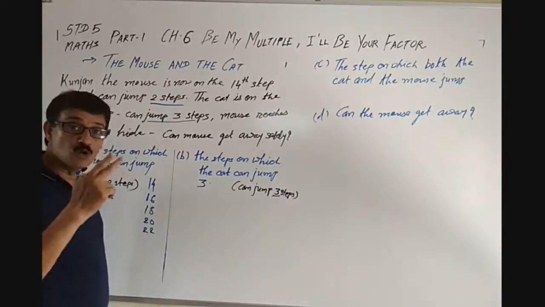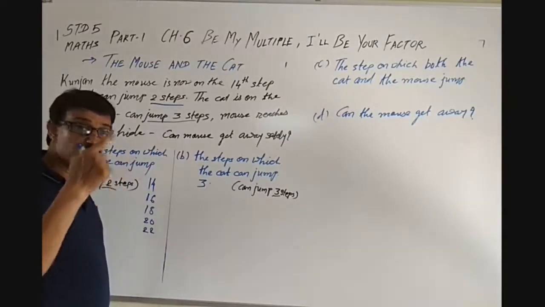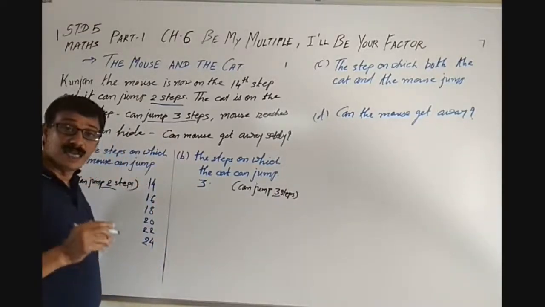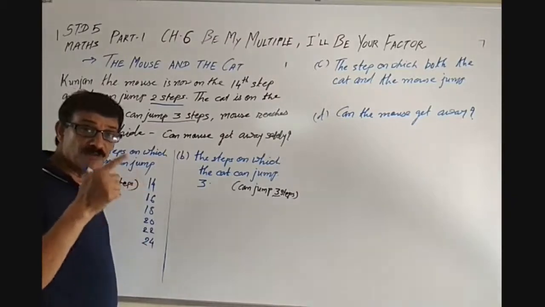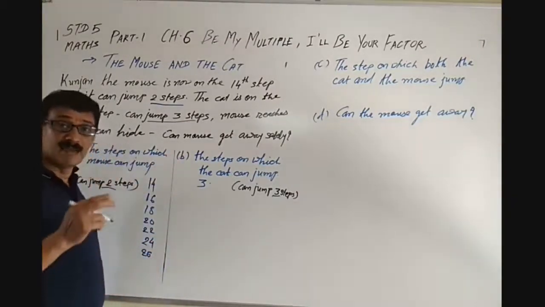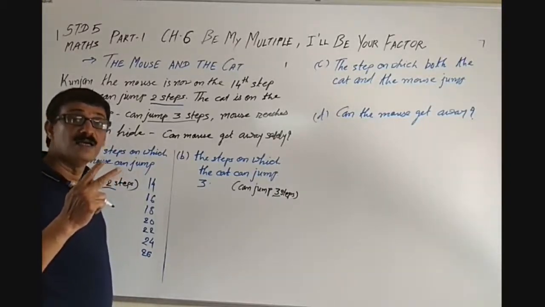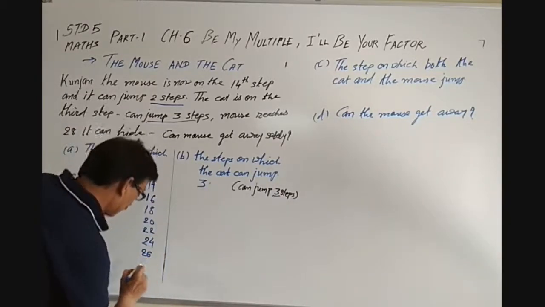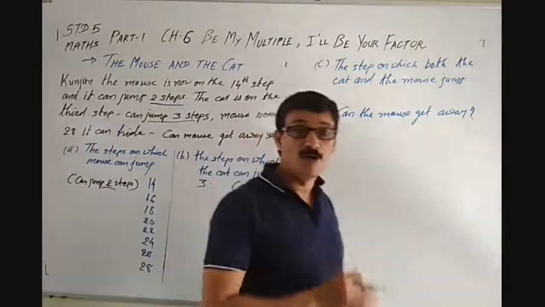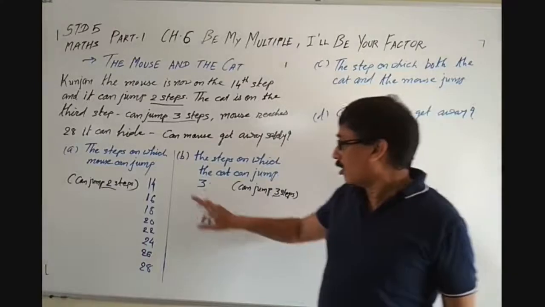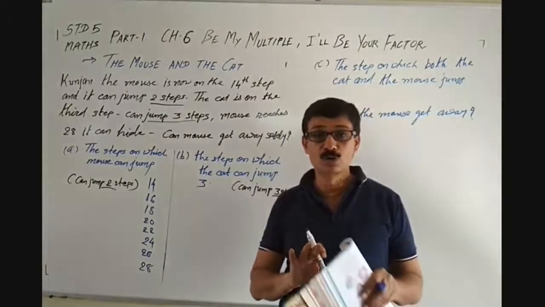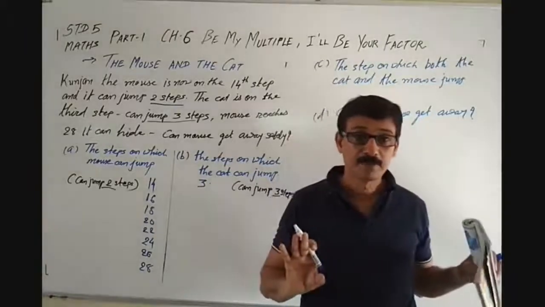Then after 2 steps, 23 and 24. So it is 24. Then after 2 steps, 25, 26. And then after 2 steps, 27 and 28. On the 28th step, there is a hole, isn't it? So, on reaching step 28, the mouse can get away.